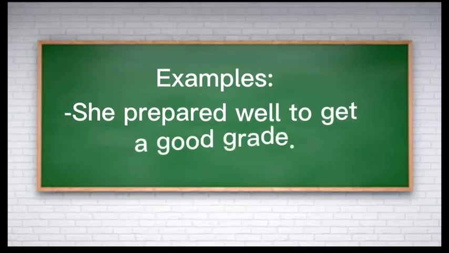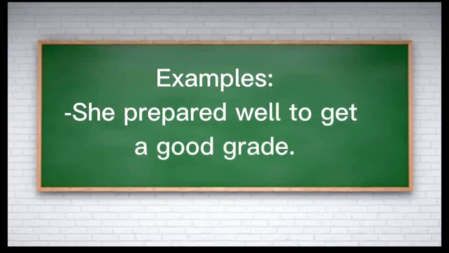Let's see examples. She prepared well to get a good grade. She prepared well to get. Then to is used for expressing purpose, and after to there is get, verb 1, that means infinitive. So she prepared well to get a good grade.